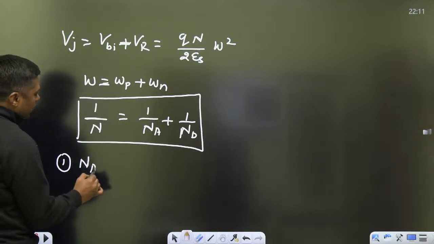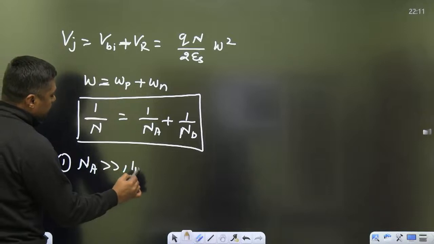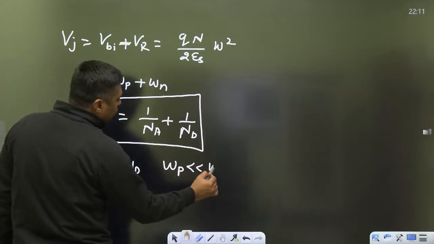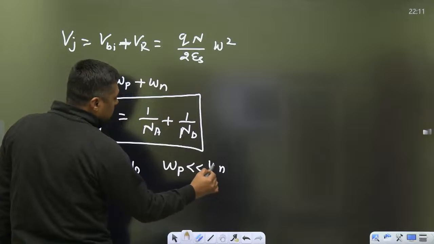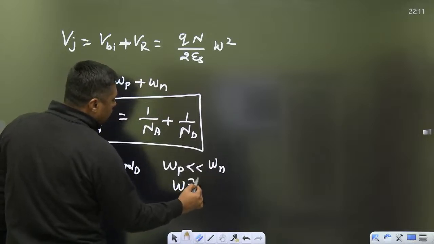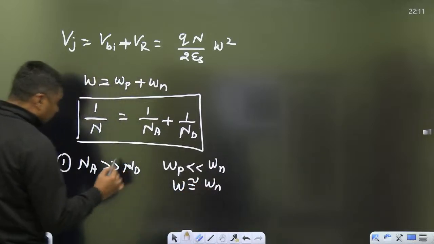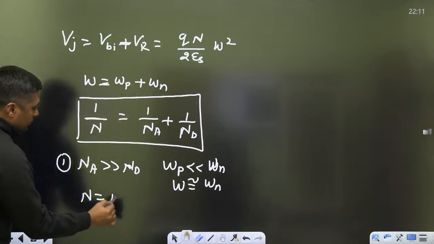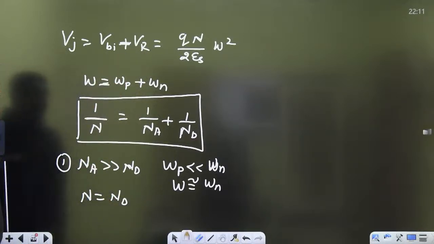When Na is very very greater than Nd, then Wp is very very less than Wn. So W is nearly equal to Wn, or N in this formula, N is nearly equal to Nd.